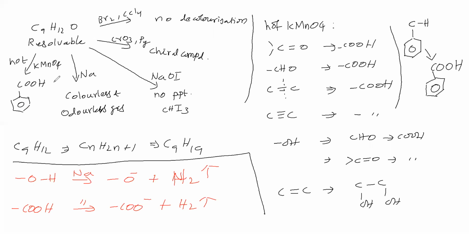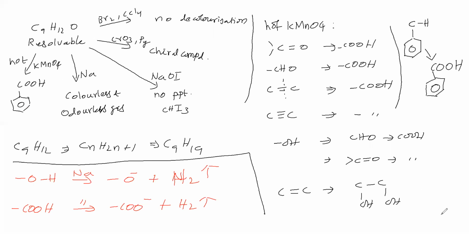Then now, with CrO3 and pyridine, a chiral compound is obtained. CrO3 is an oxidizing agent. Alcohol on oxidation with this oxidizing agent gives a carbonyl compound, that is ketone or aldehyde.